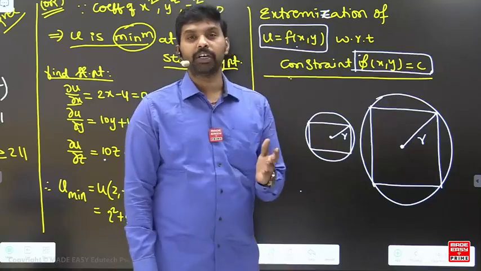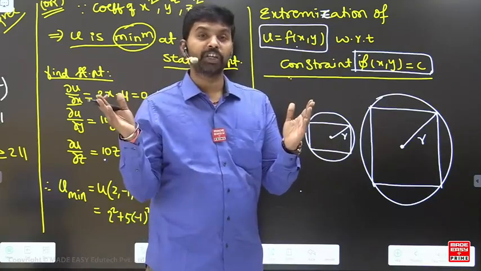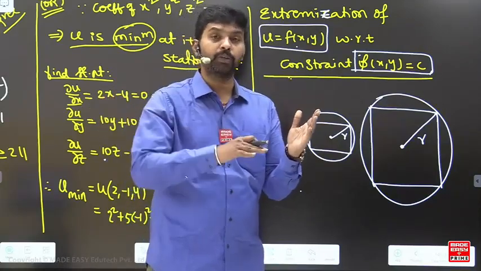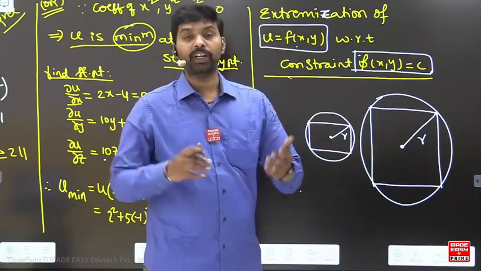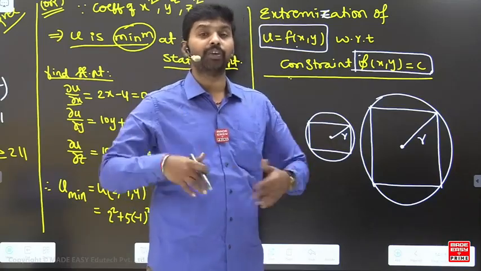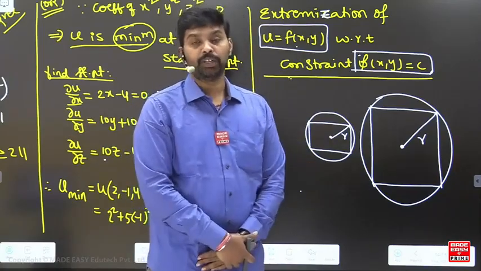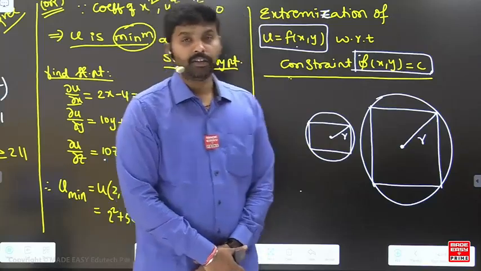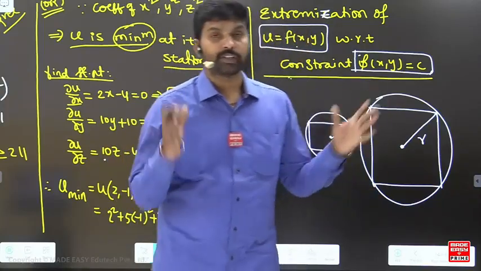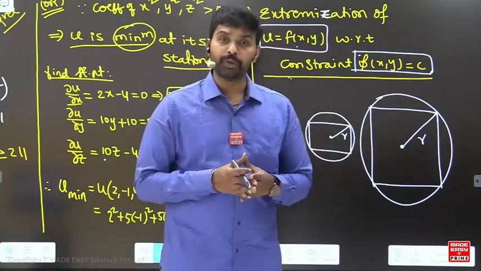So we take one function, and with respect to another function, correspondingly we are taking another function and we are maximizing the given function. Okay, so this is the concept we are going to use. But mathematically, how do you do this?